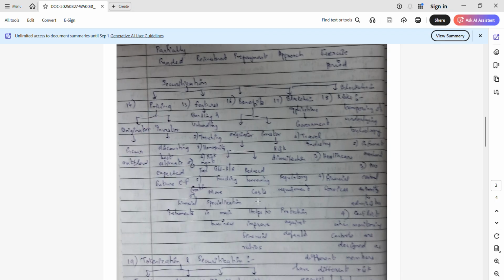So moving on to the next question, what are the applications of blockchain? Blockchain applications are in government, the travel industry, healthcare, and financial services. These are various applications of blockchain. This is also covered in your securitization chapter.